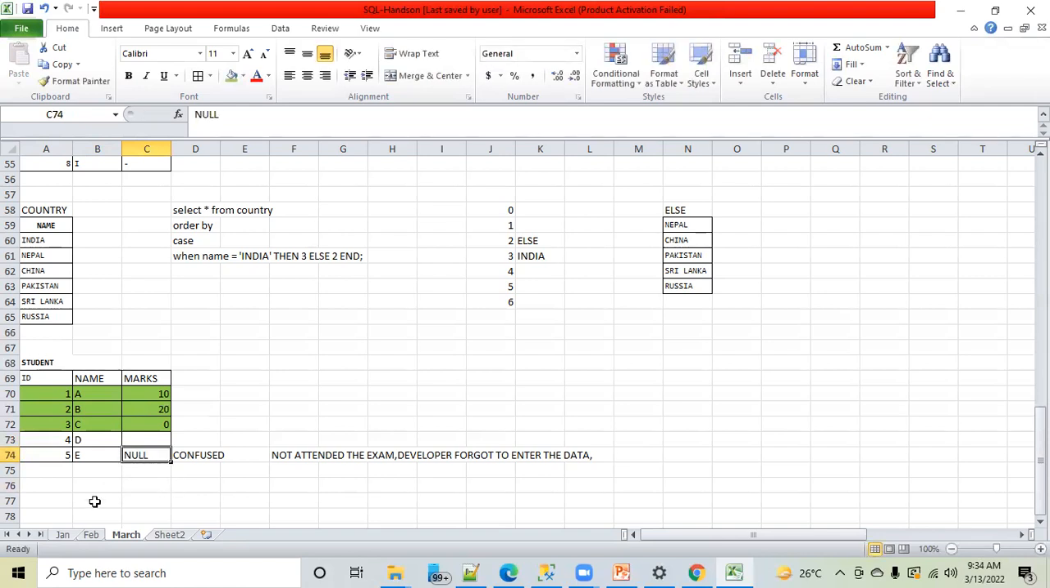Null means we don't have any idea. We are confused. A lot of options are coming in my mind. Maybe E would have appeared in the exam and he is the topper. Maybe E has appeared in the exam, but he would have got 0 marks. Maybe he would have appeared in the exam and he was caught cheating, so we have debarred him from the exam. A lot of options are there. That is why whenever you have a lot of options coming in your mind, and you want to show the number, you will keep it as a null. Hope this is clear now.